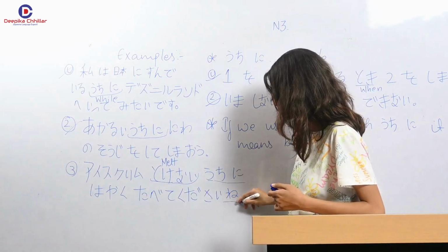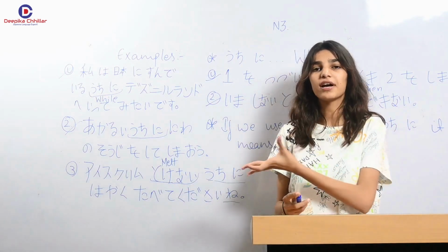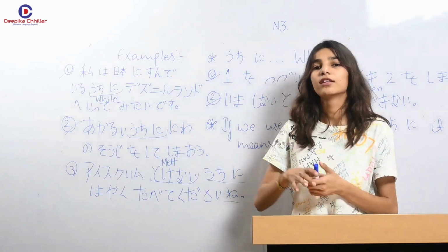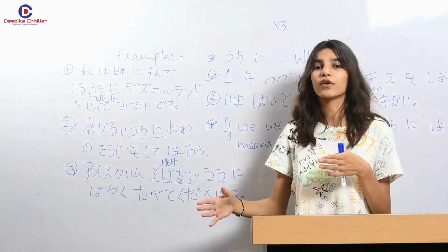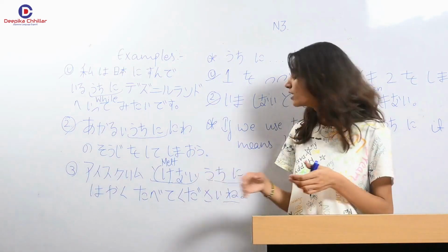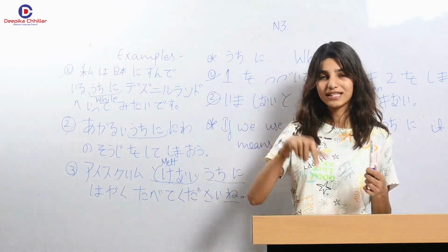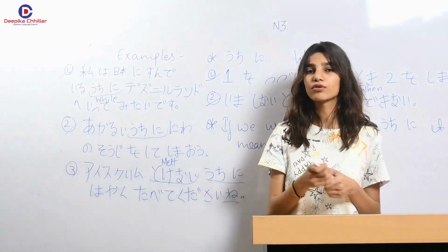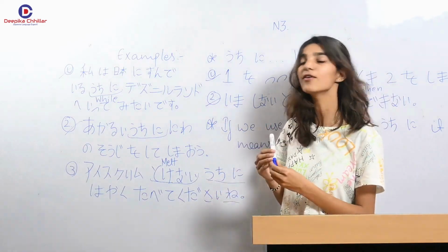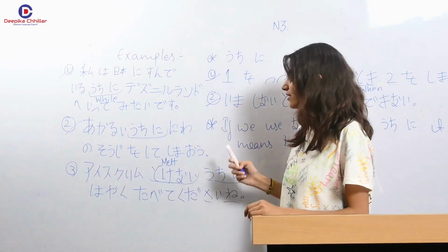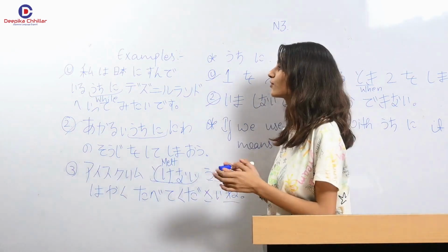Now here ne is used because it is very common, very casual. If you won't eat your ice cream, it would melt. So same, your listener knows it too. If he or she doesn't eat it right now, it is going to melt. So ne is used, but if the listener does not know about this thing, but the speaker does, then yo. I guess everyone here knows about ne and yo. So aisukurimu tokenai uchini hayaku tabete kudasai ne. Before the ice cream melts, please eat it quickly.